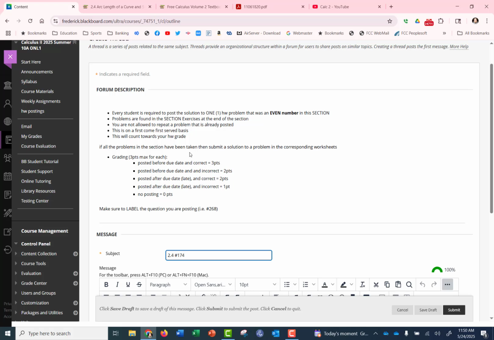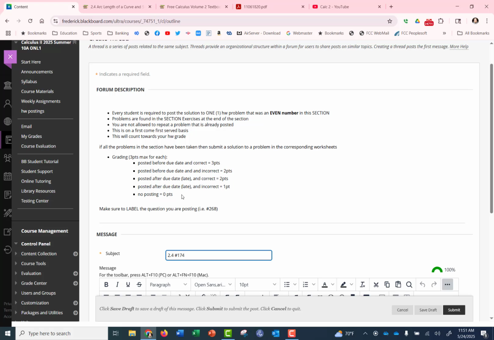If all the problems in the section have been taken, then submit a solution to a problem in the corresponding worksheet, meaning the supplemental worksheet, pick one out and do a solution to there. Grading for these: if you post it before the due date and it's correct, you're going to earn 3 out of 3 points. If you post it before the due date and it's wrong, you're going to get 2 out of 3 points. If you post it after the due date, aka late, and it's correct, you still earn 2 out of 3 points. If you post it after the due date and it's wrong, you'll get 1 out of 3 points. And if you don't post at all, you're going to get 0 points.